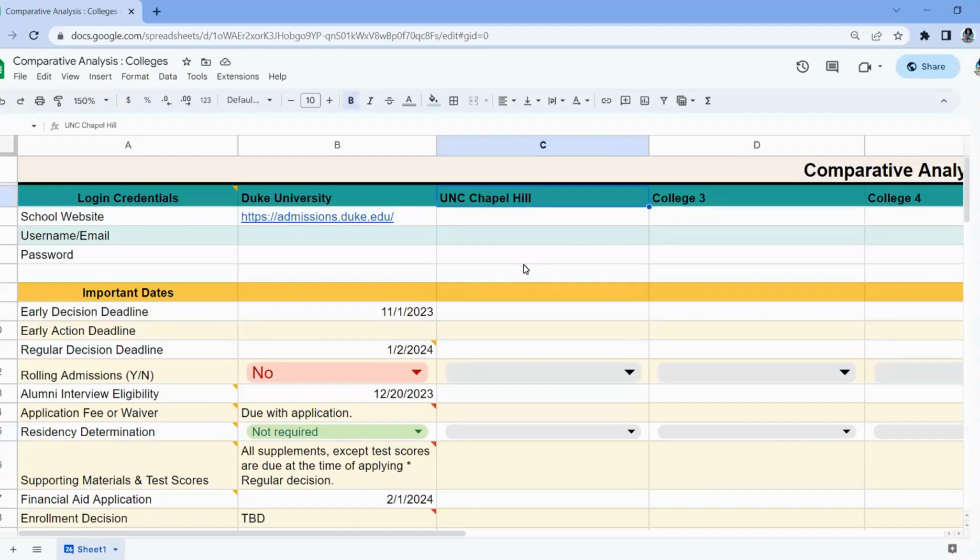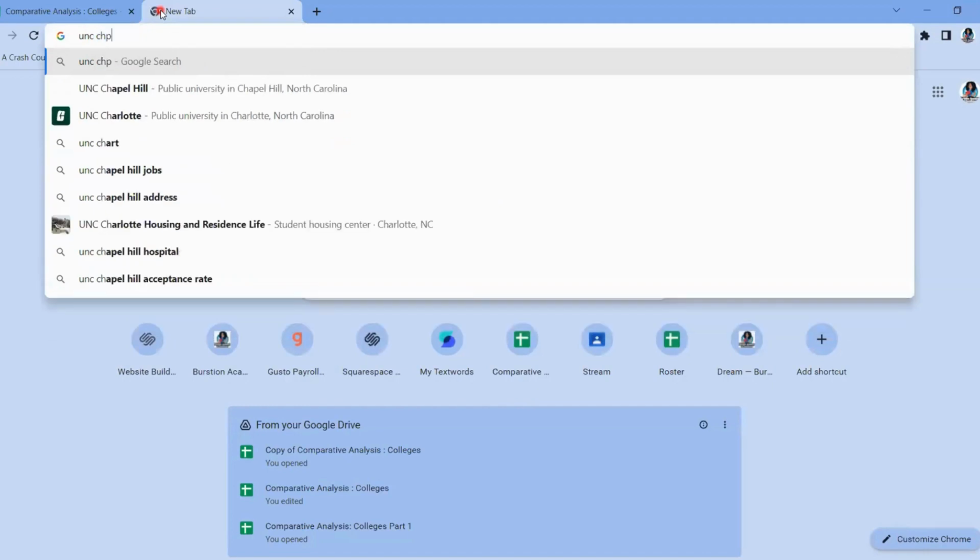All right, so I've just finished looking at the school website and important dates for Duke. Now I'm going to do the same for UNC Chapel Hill. Going to start by checking out the admissions website. So let me search UNC Chapel Hill.